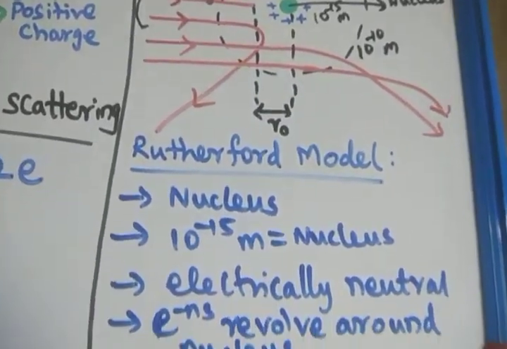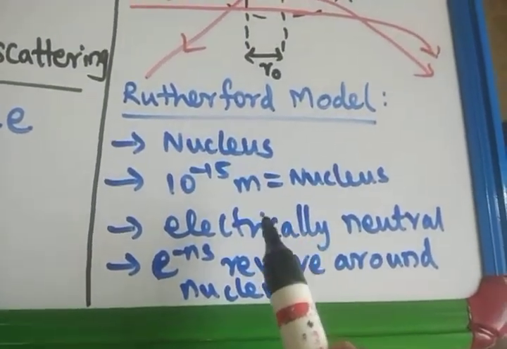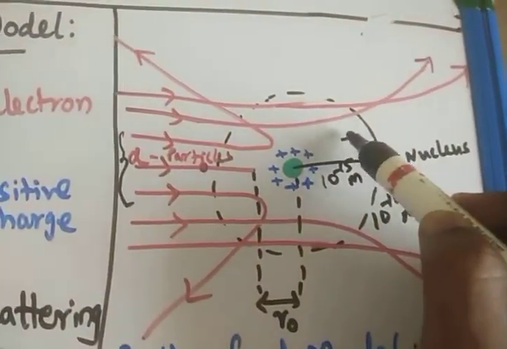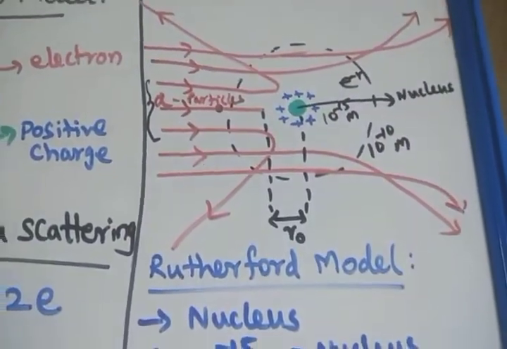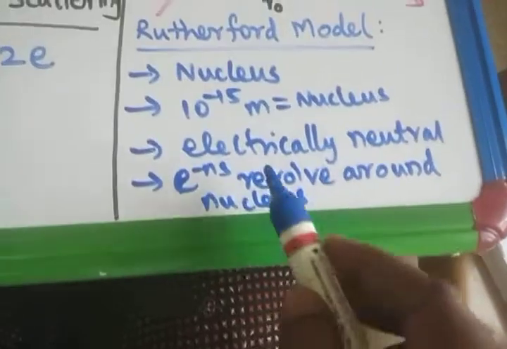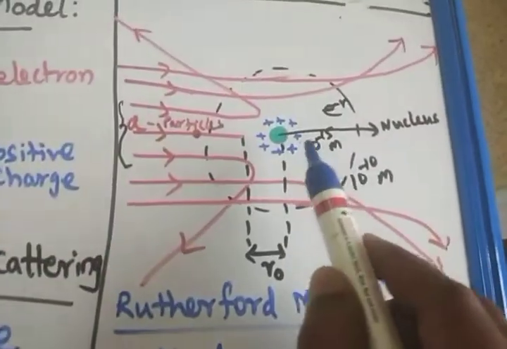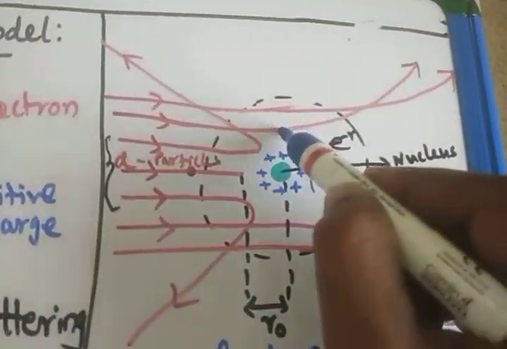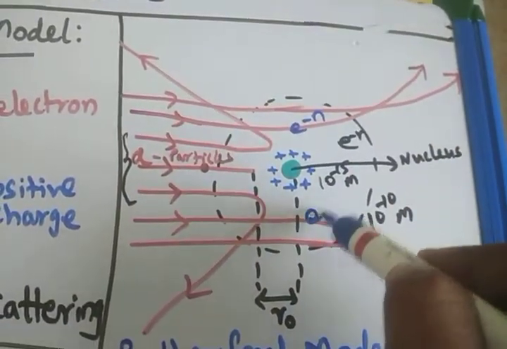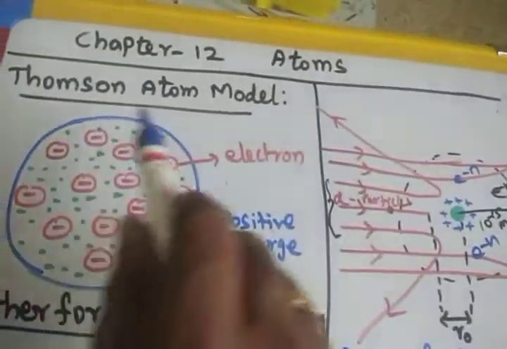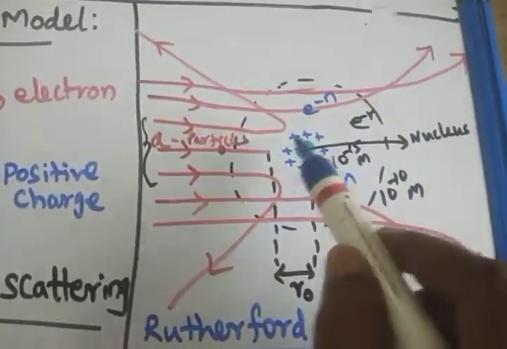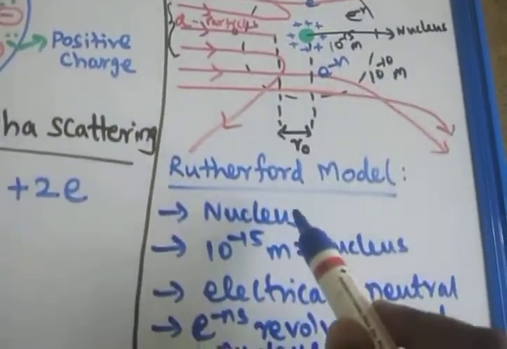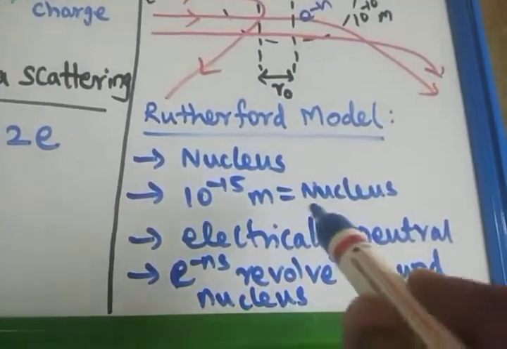Then he proposed that the nucleus is surrounded by a number of electrons. The electrons are revolving around the nucleus. So that is the next one. The third point is that the atom is electrically neutral. The number of positive charges and the number of negative charges are equal in the atom. The same thing was also proposed by J.J. Thomson. So the total number of negative charges and the total number of positive charges are equal. That is the third point.